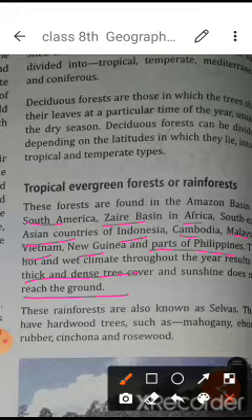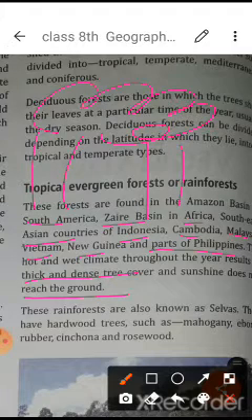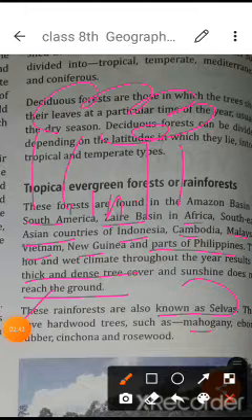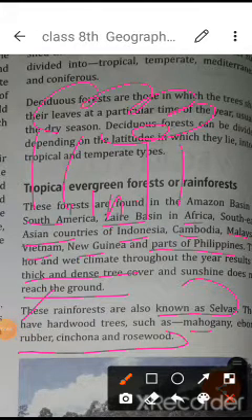That's why it is a dense area, and the trees make a canopy, especially in the tropical evergreen forest. Canopy means the trees are so dense that they form a covering on top, so downside on the earth other kinds of plants cannot grow. These are also known as rainforests because of the plenty of rain, and also as selvas. They have hardwood trees such as mahogany, ebony, rubber, cinchona, and rosewood. You have to understand these different characteristics.